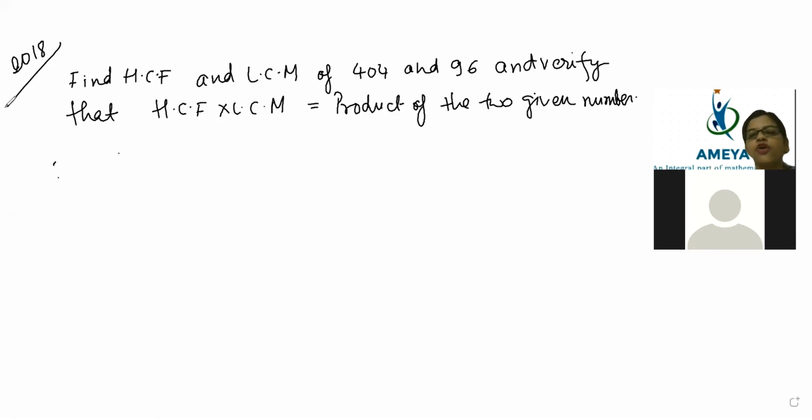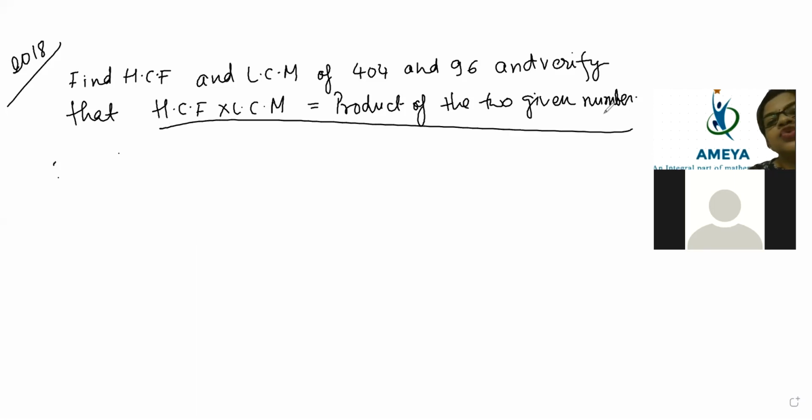Okay, let's see. The formula is HCF into LCM is equal to the product of the two given numbers. What is the formula? HCF into LCM is equal to the product of the two given numbers. If you find the HCF and you find the LCM, then HCF into LCM will be exactly equal to the product of the two given numbers. I think I have already told you this section. So now let's solve this question.